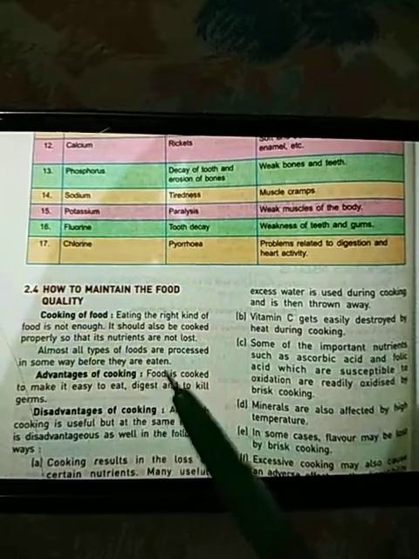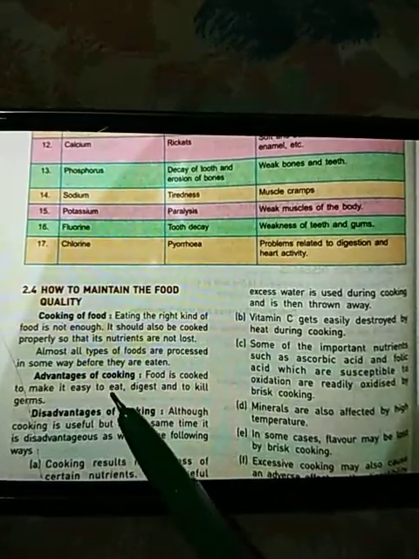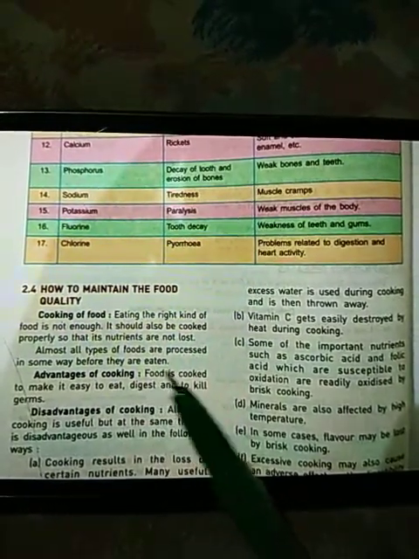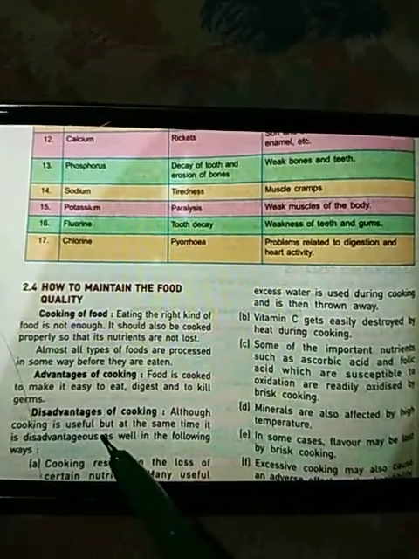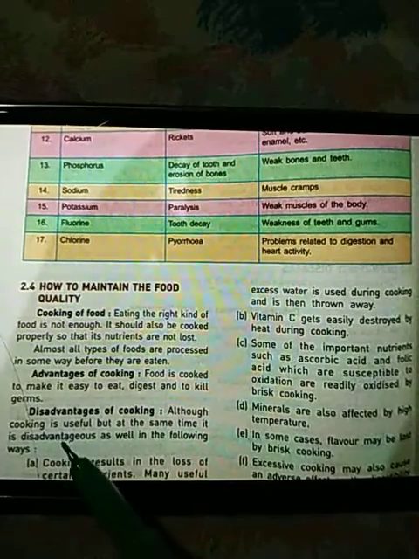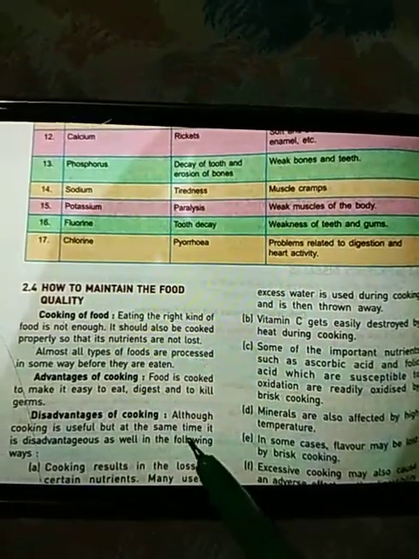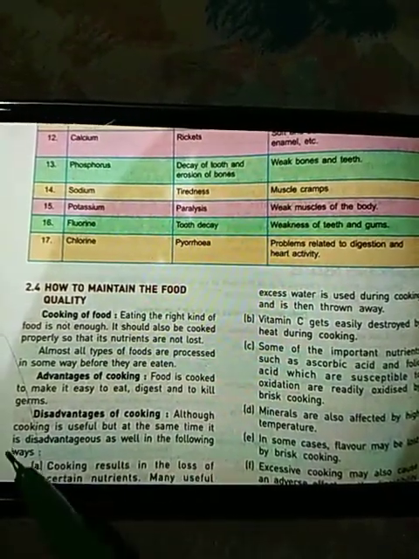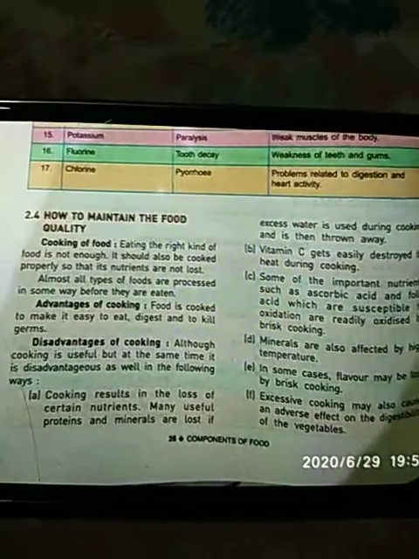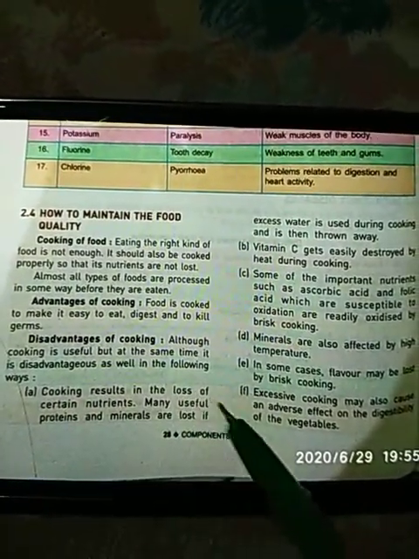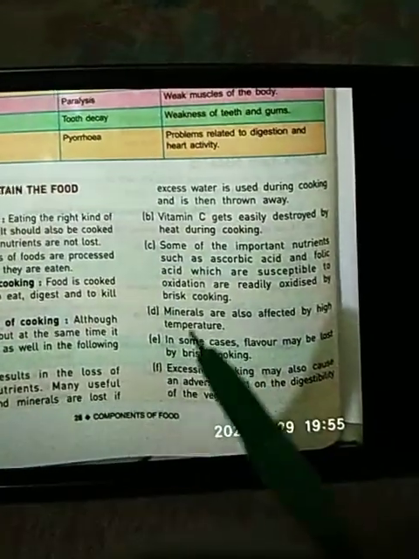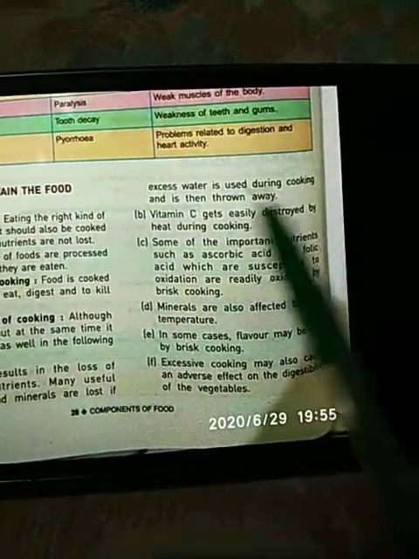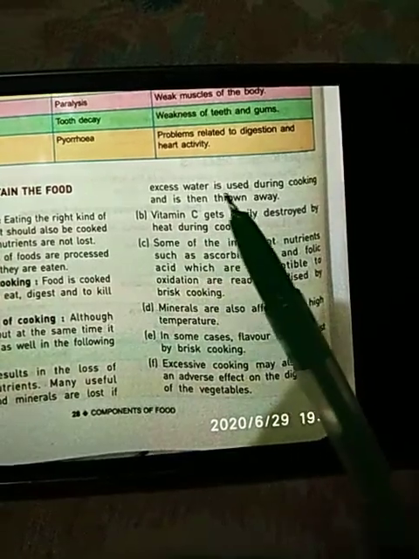Advantages of cooking. Food is cooked to make it easy to eat, digest, and to kill the germs. Disadvantage: although cooking is useful, at the same time it is disadvantageous as well in the following ways. Let us see how. Cooking results in the loss of certain nutrients. Many useful proteins and minerals are lost if excess water is used during cooking and is then thrown away.